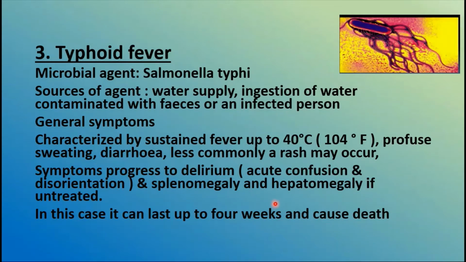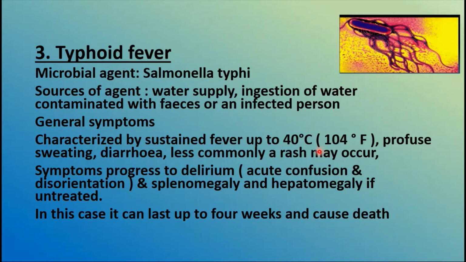Then typhoid fever. Obviously, we know that Salmonella typhi is the causative agent of this typhoid fever, and the source of the agent, how this disease is being transmitted, is the water supply and the ingestion of water contaminated with the feces of an infected person. Then general symptoms are going to be sustained fever up to 40 degrees, that is 104 Fahrenheit, and profuse sweating.